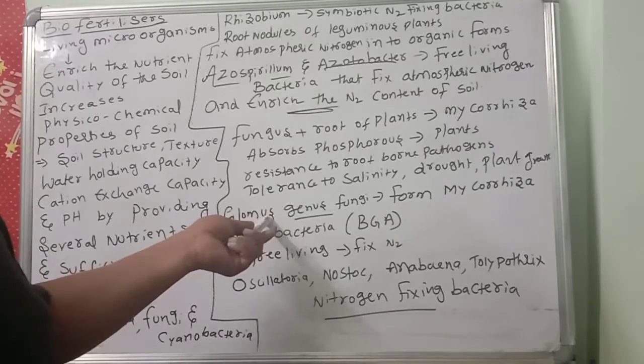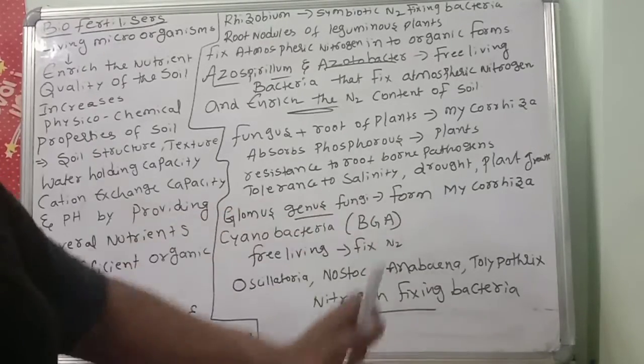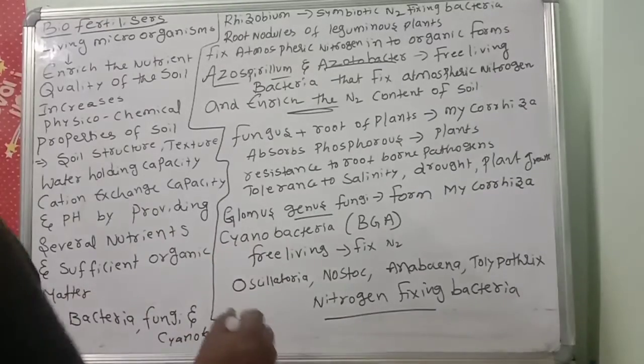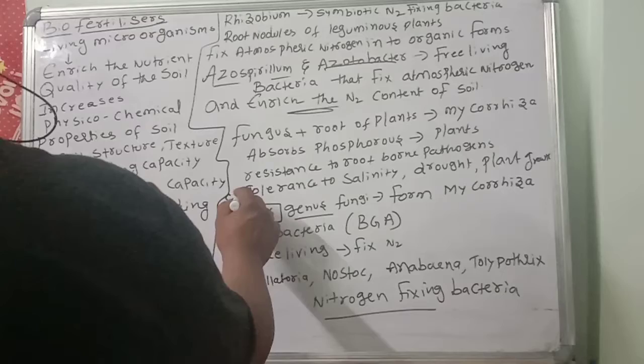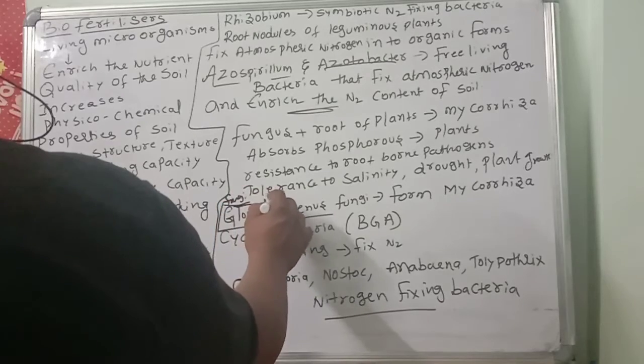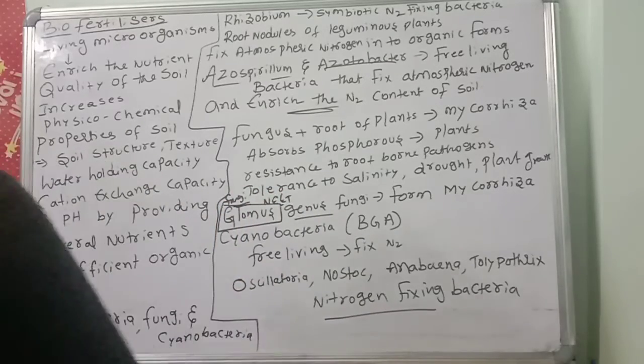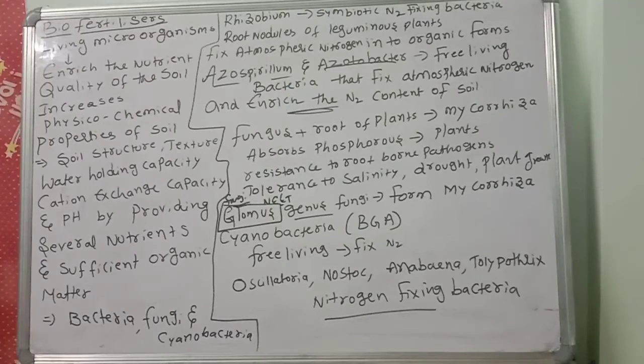Next, only Glomus genus fungus forms the mycorrhiza. Very important point. Which genus fungus? Glomus genus fungus only is helpful for the formation of which one? Mycorrhizae.